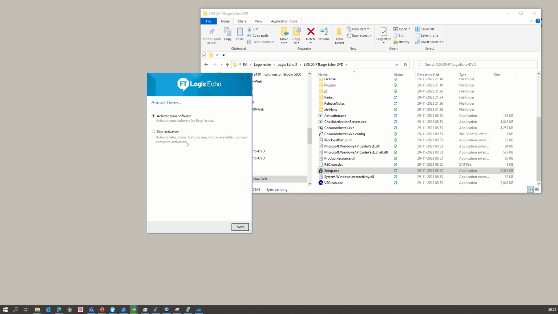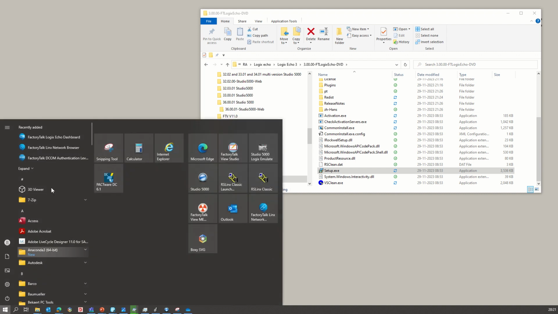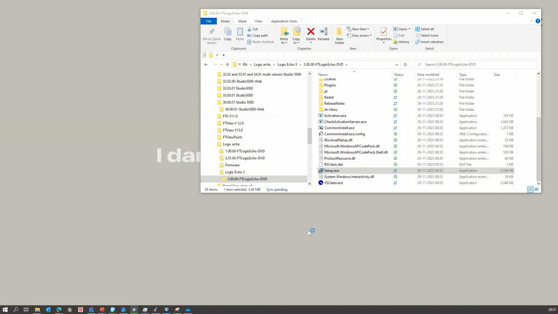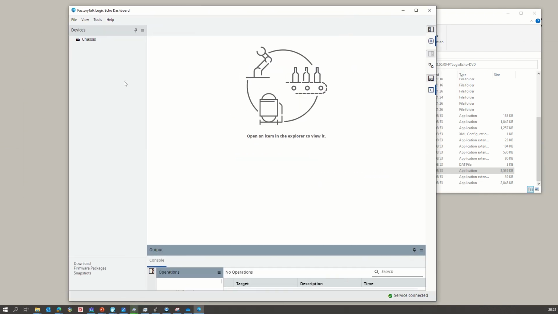So our installation is done. You can activate or you can skip the activation. I will skip the activation right now and click on next. It's just asking to close, and then we can click on the Logix Echo dashboard. So this is our dashboard.